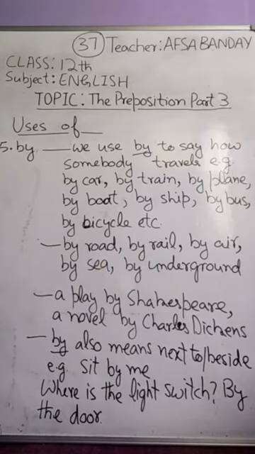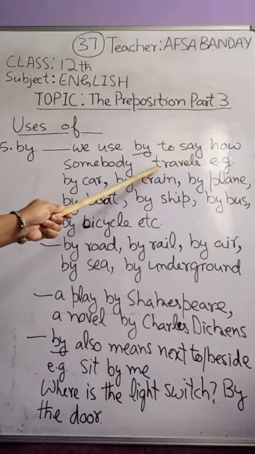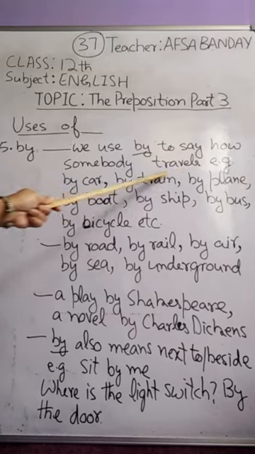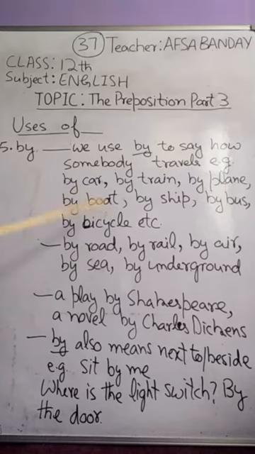No doubt, as we also read earlier, when we say the mode of vehicle, at that time we say, for example, he is coming in a car, or they are coming in a car, he is coming on a bicycle. What is the mode of transport? But here, when we say what is the mode of travel, at that time we use by. With all these modes of transport we say by.